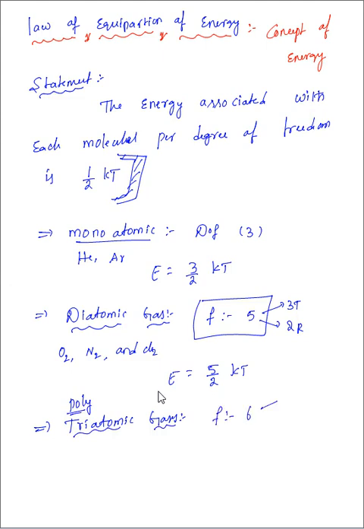This is for 3 translational and 3 rotational, such as H2O and NH3. These all things come under this. So the energy, which can be given as internal energy or kinetic energy, both are the same, is 6 by 2 kT, we can write here. This is generally what we write for the boards level. The same questions they can ask at NEET level also, that we'll discuss in the next section.